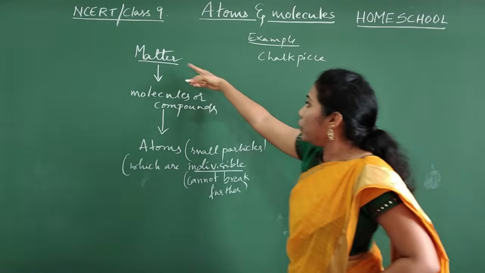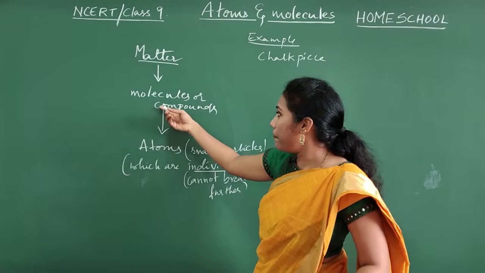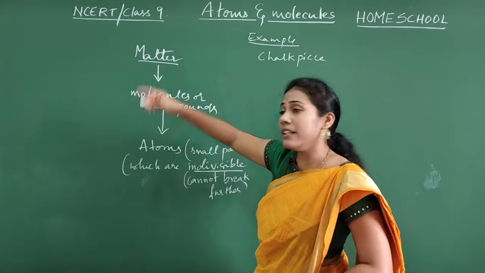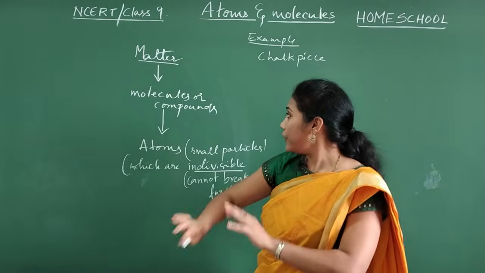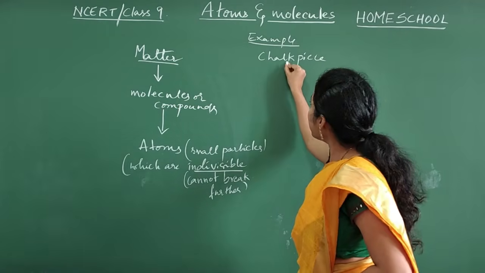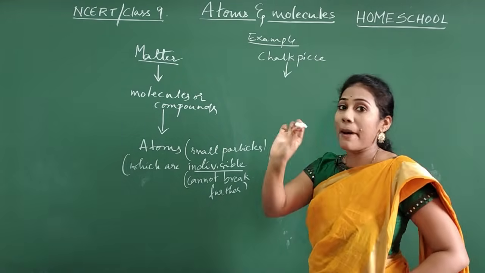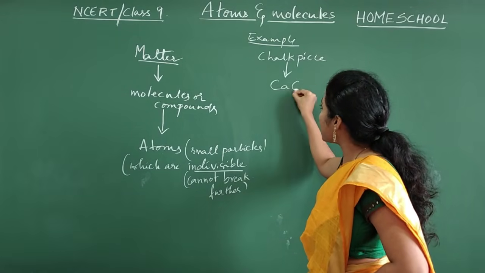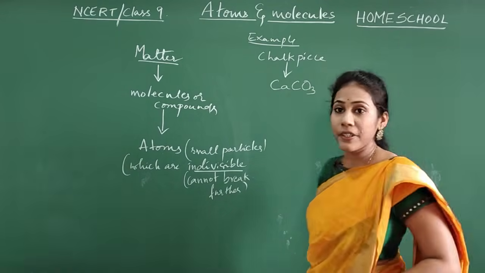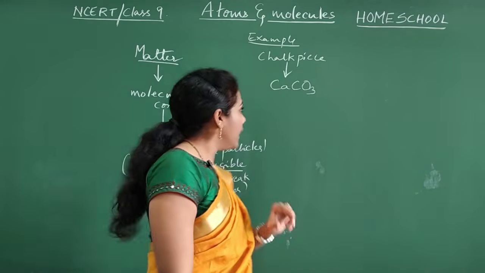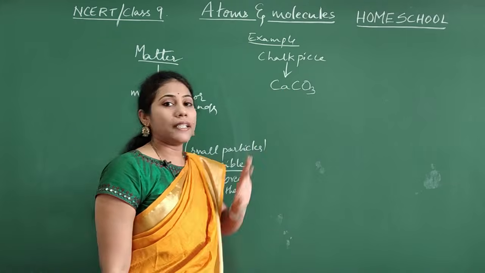And this matter, what I told you, is again made up of molecules or compounds, I said. That means matter can again be divided into molecules or compounds. So, what is the molecule or compound that is present in this chalk piece? That is calcium carbonate. You will have a compound or molecule called calcium carbonate.